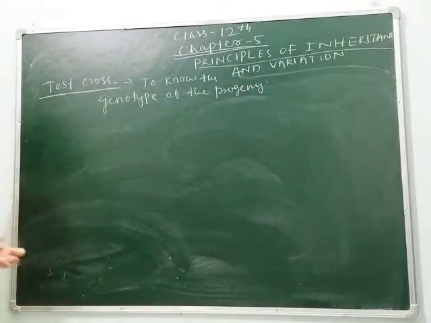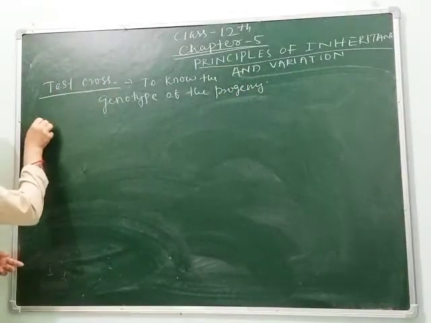So let's see by taking an example how it is defined.